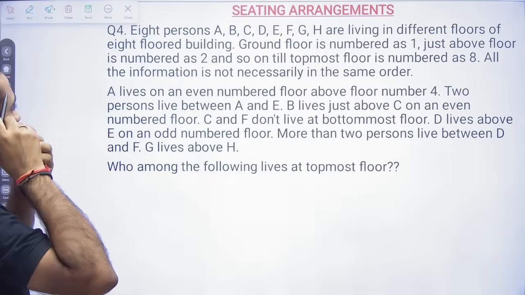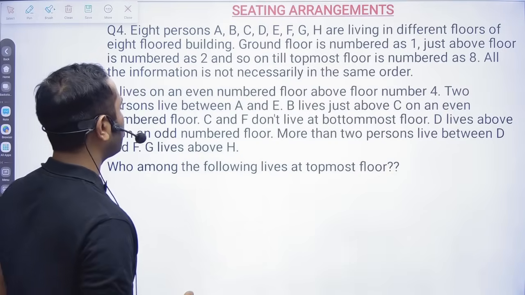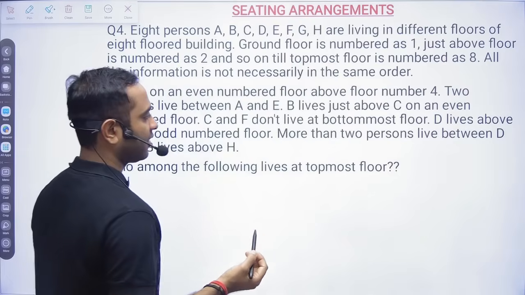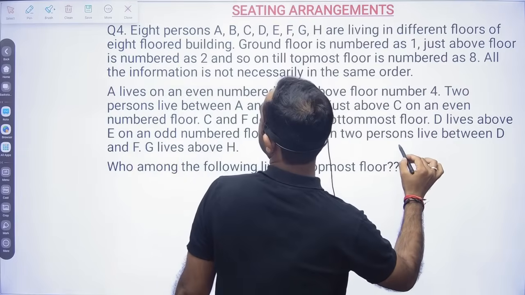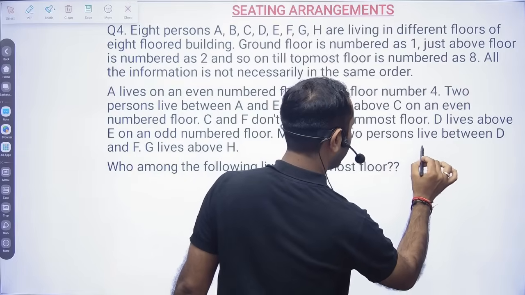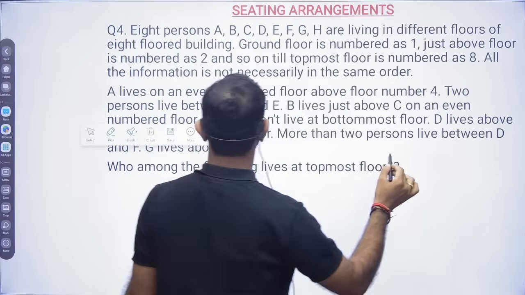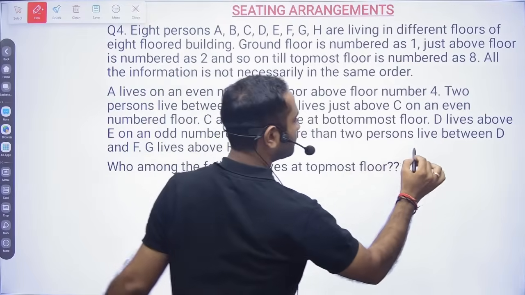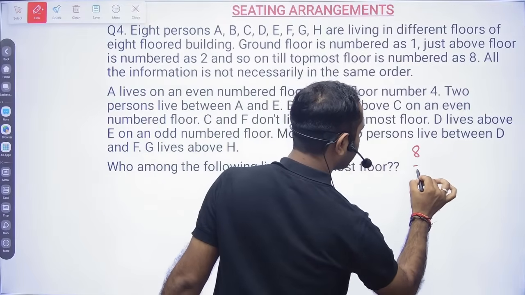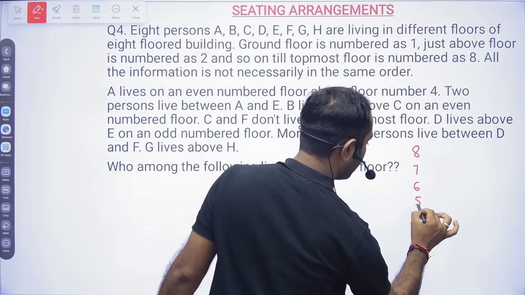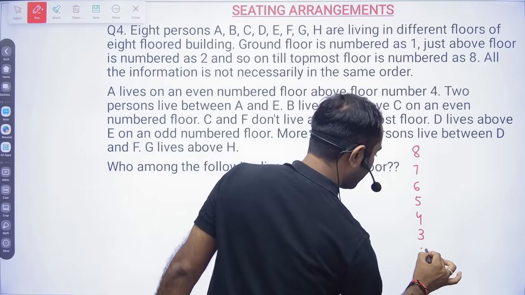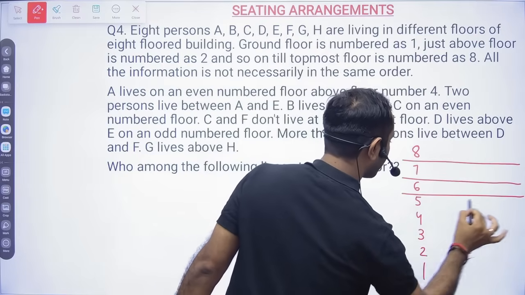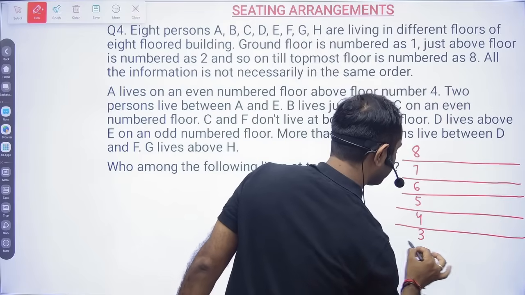8 persons A, B, C, D are living on different floors of an 8 floored building. So we have an 8 floor building. So here I will put how many floors? 8. So 8 floor building: 8, 7, 6, 5, 4, 3, 2, 1. Again same thing we will do. We'll see what happens.